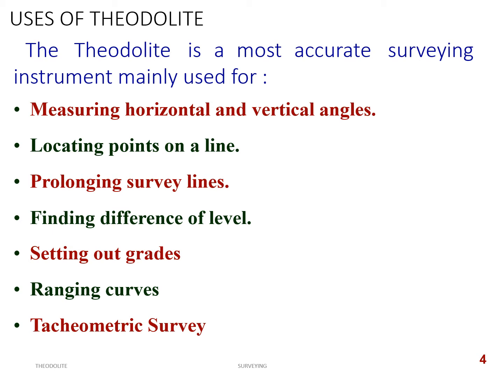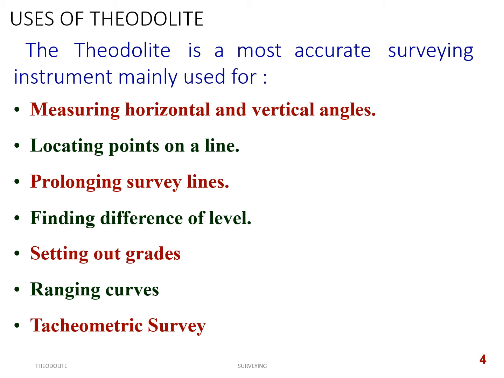Next, ranging curves, that is curve setting. There are a number of methods. What is a curve? We have a separate topic for curve setting. Curves are provided for smooth transition of traffic. Curves generally occur in highways, railways, and even canals and so on. Here curves can be set out using a theodolite. There is a method called Rankine's tangential angles method or deflection angles method, which we will discuss in detail in the curves chapter.